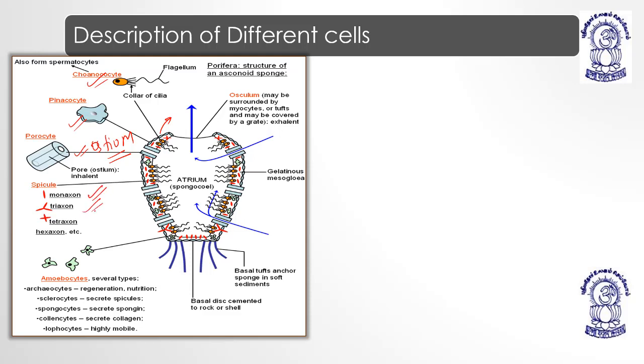monoaxon, triaxon, tetraxon. Monoaxon means they have only one extremity, like this. Then triaxon means they are like a triangle, triaxon, and others, right? Then the amoebocytes are further classified depending upon the condition. Archaeocytes, they are totipotent. They can occupy the shape of any cell, they help in regeneration, they help in nutrition as well. For nutrition we have specialized cells which are known as what? Trophocytes, which are also known as nurse cells.